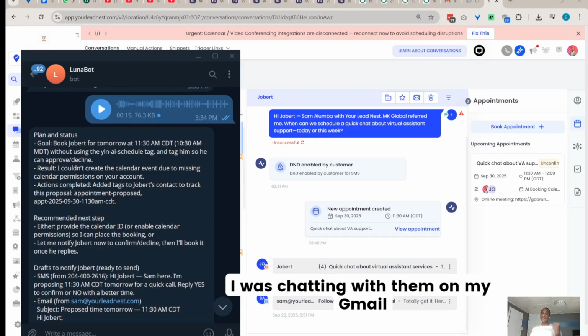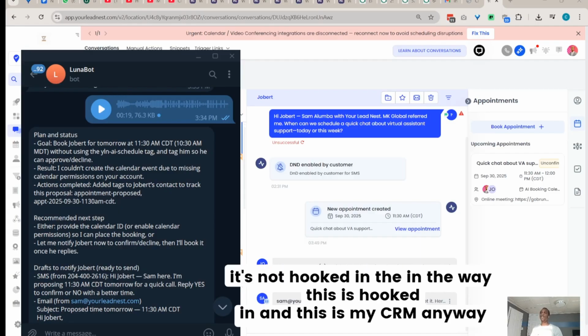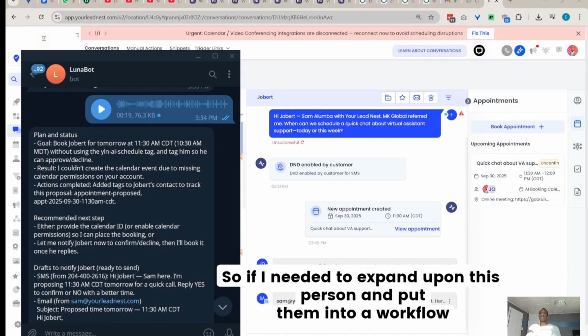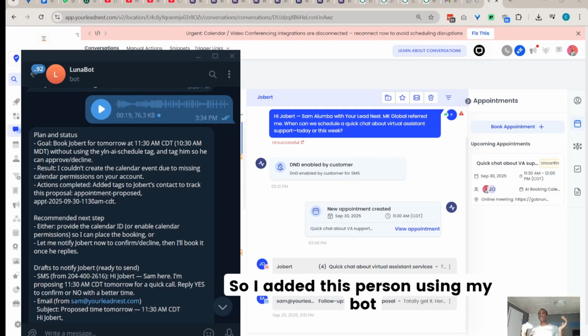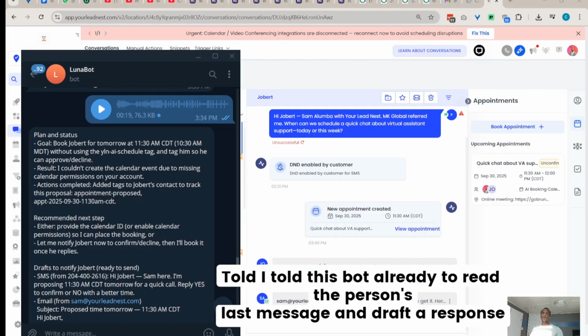So this person, I was chatting with them on my Gmail, but then I realized, every time I go to Gmail, I have to manually do stuff. Even if I'm having AI responses, it's not hooked in the way this is hooked in. And this is my CRM anyway, so if I needed to expand upon this person and put them into a workflow, I can do that. So I added this person using my bot. I'm not going to go up because their information will show. And I told this bot already to read the person's last message and draft a response.